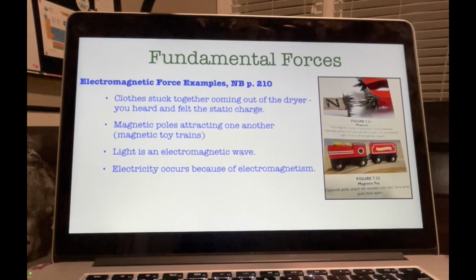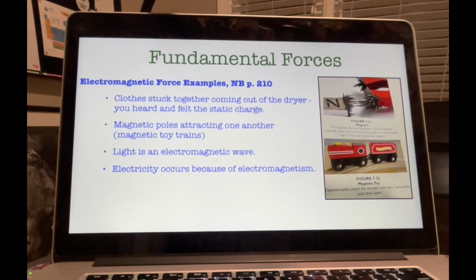Opposites attract. Have you ever taken clothes out of the dryer that were stuck together, and when you pulled them apart, you heard and felt the static charge? That's because some clothes lose electrons easily in the dry heat of the dryer and become positively charged. Remember, if they lose a few negative charges, they would be positively charged. Others gain electrons easily and become negatively charged. Then the oppositely charged clothes cling together because of their electric attraction.